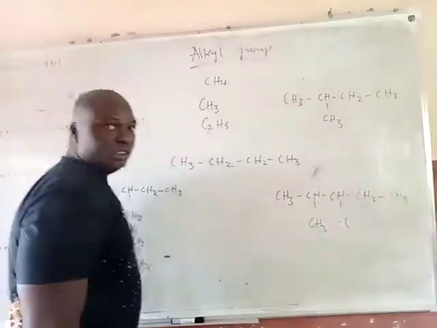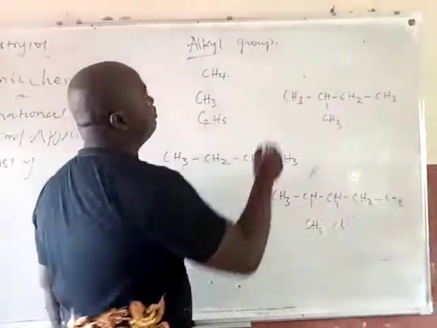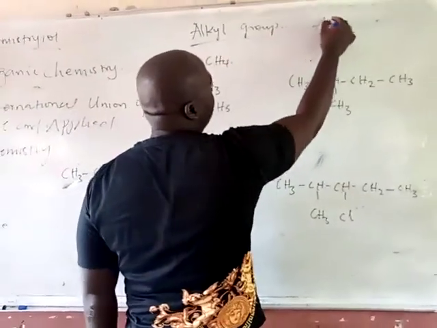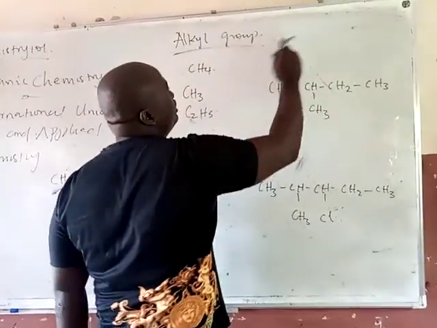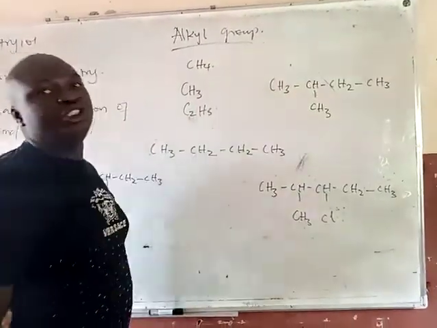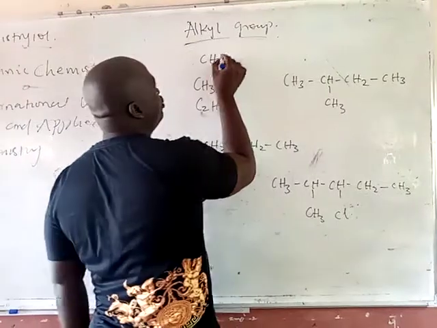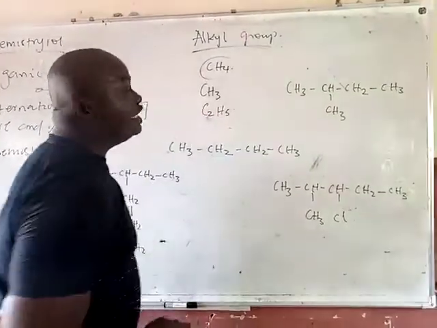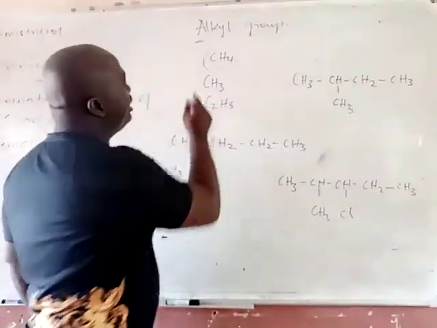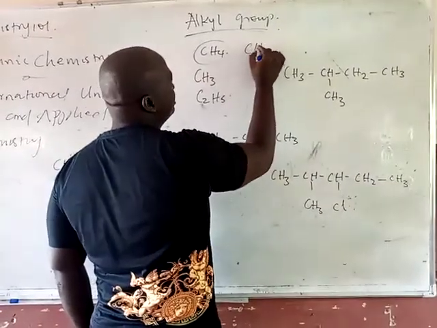Now, before we name, there is something you need to know: the alkyl group. This alkyl group is simple. It is an alkane that lost one hydrogen atom. For example, CH4 is methane. When it loses one hydrogen, it becomes CH3.